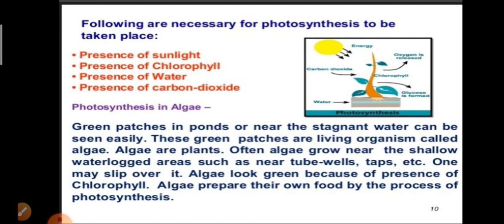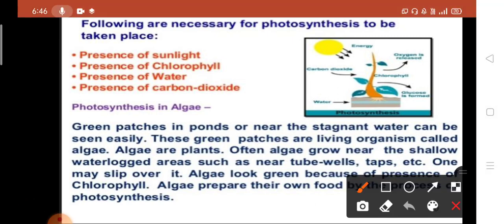Following are the things necessary for photosynthesis to take place. What are the necessary requirements for the photosynthesis process? One is presence of sunlight, presence of chlorophyll, presence of water and presence of carbon dioxide. Okay, what are the requirements for photosynthesis here?